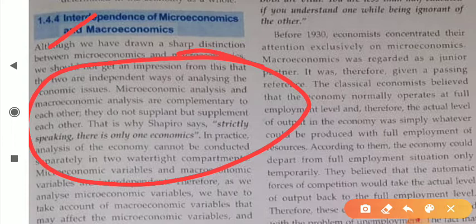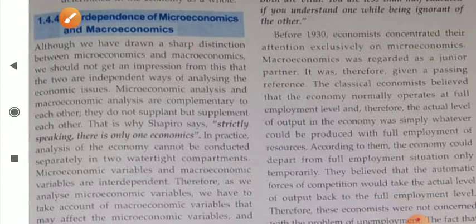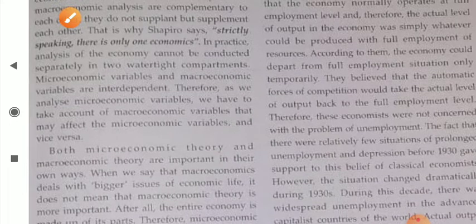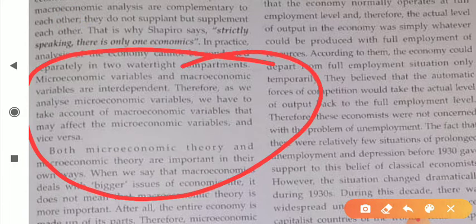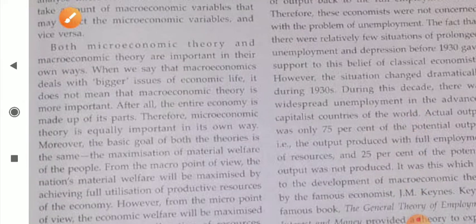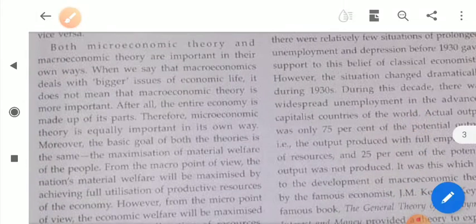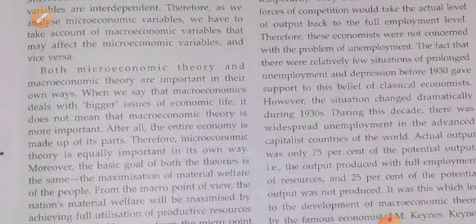They do not supplant but supplement each other. That's why Shapiro says strictly speaking there is only one economics. In practice, analysis of the economy cannot be conducted separately in two watertight compartments. Microeconomic variables and macroeconomic variables are interdependent. Therefore, as we analyze microeconomic variables, we have to take account of macroeconomic variables that may affect them, and vice versa. Both microeconomic theory and macroeconomic theory are important in their own ways.